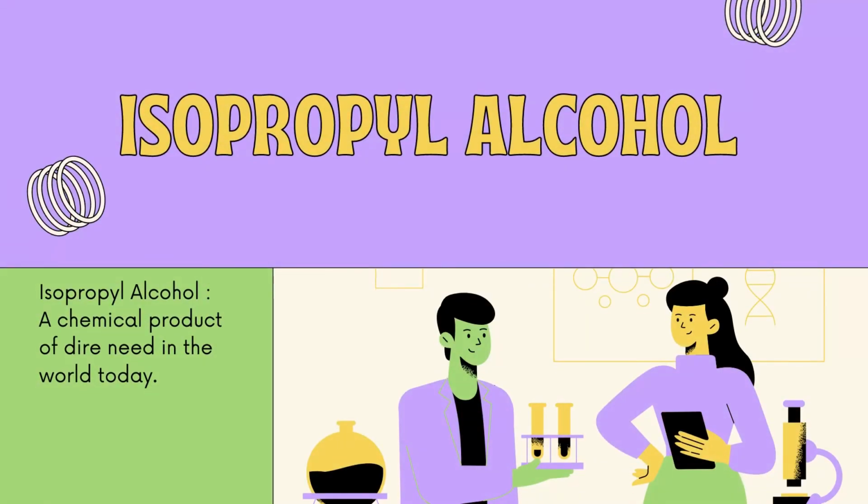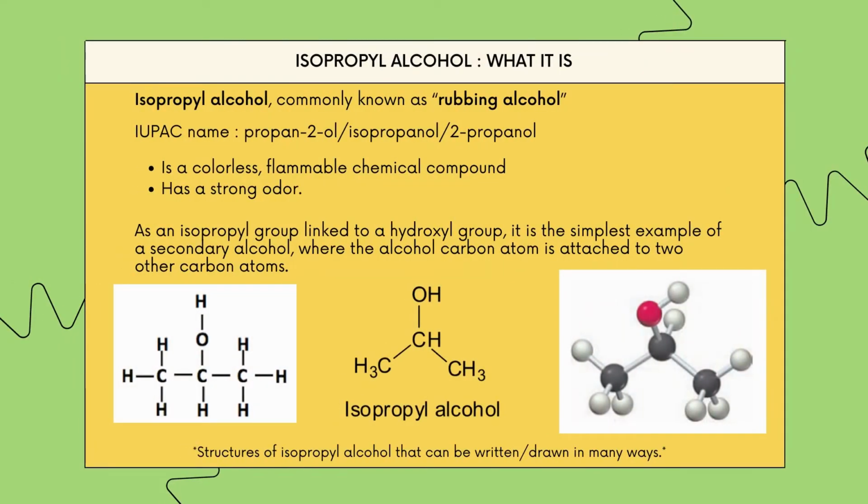Isopropyl alcohol, a chemical product of dire need in the world today. Isopropyl alcohol. What is it? Isopropyl alcohol, commonly known as rubbing alcohol.